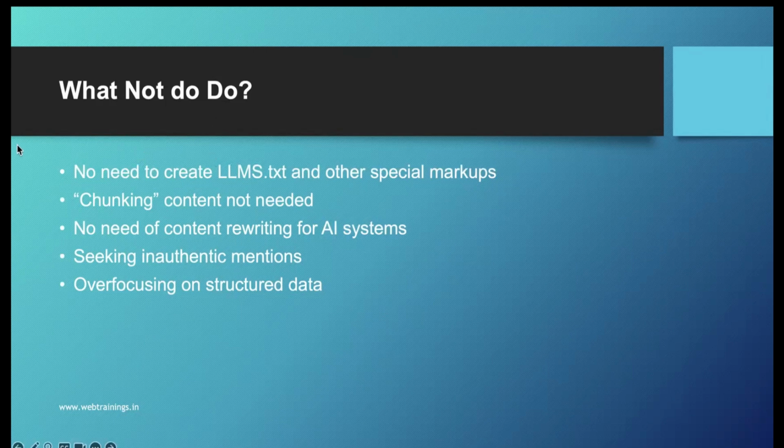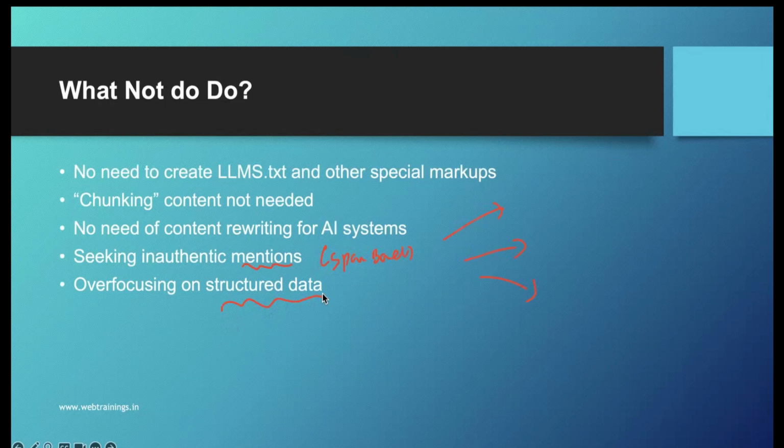And avoid seeking inauthentic mentions. Now this is the same as the spam backlinks we do, right? Inauthentic mentions means in different sources we go there and forcefully put our references, like this is so and so reference and all. So it's kind of spam backlinks itself, spamming different portals with your mentions. And also avoid over-focusing on structured data. Just use normal structured data. For FAQ, use FAQ structured data. Anyway Google is not supporting FAQ schema nowadays, but it's okay. If you just want to make it as structured as possible, it will be okay.